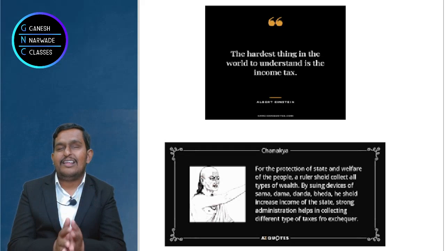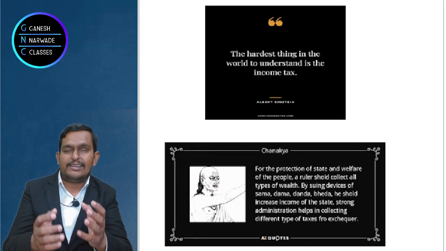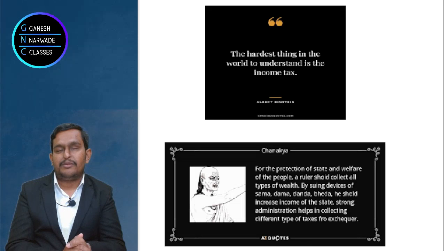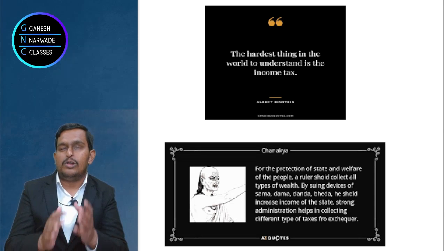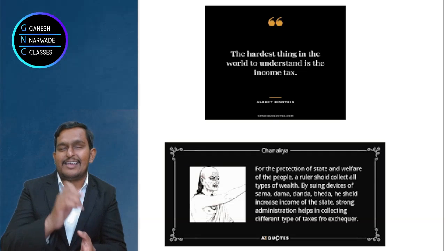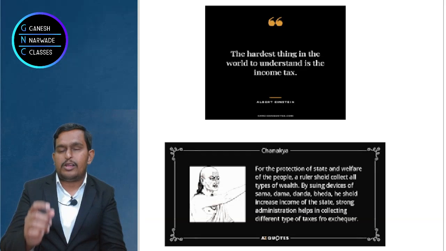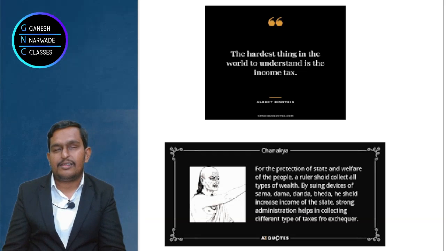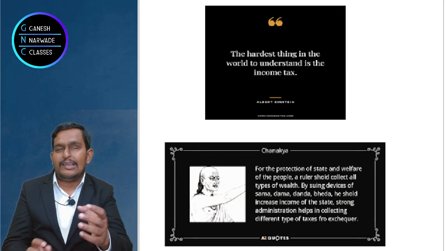We feel so, and the literature available in India also writes like that. But in India, taxes existed from very old times. See Chanakya's quotes. Chanakya says the state should compulsorily collect taxes. If required, use Sama Dana Bheda to collect the taxes.